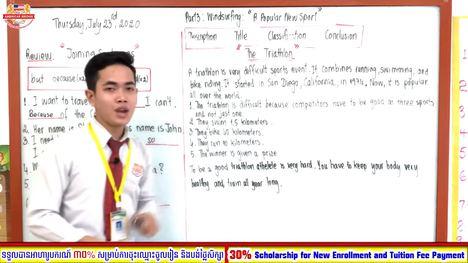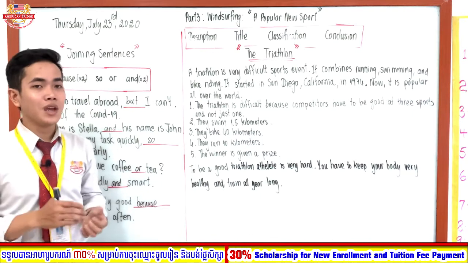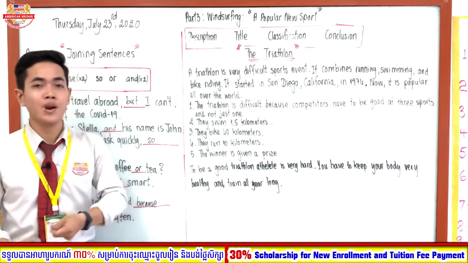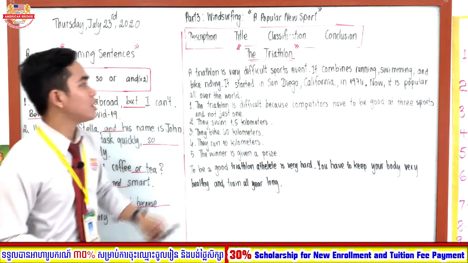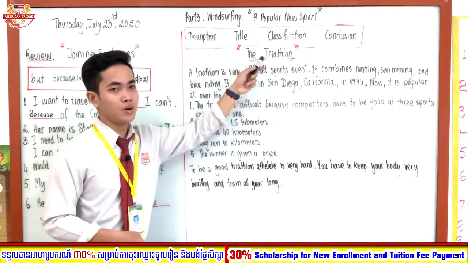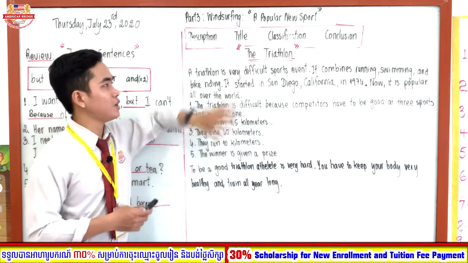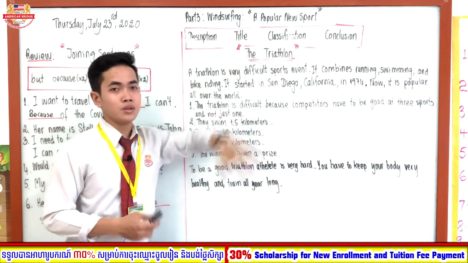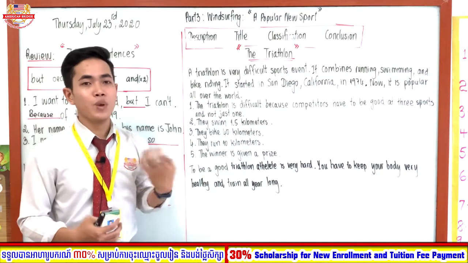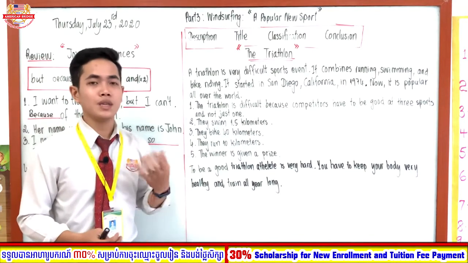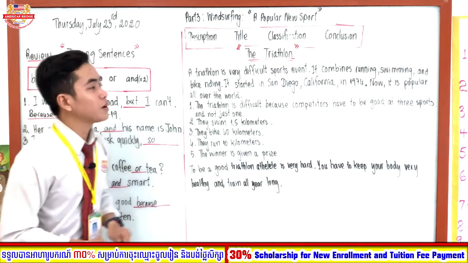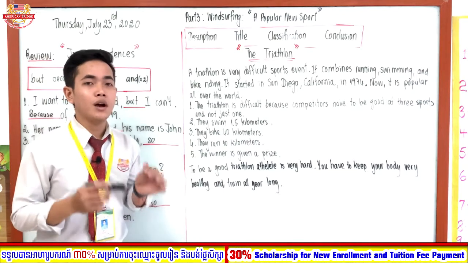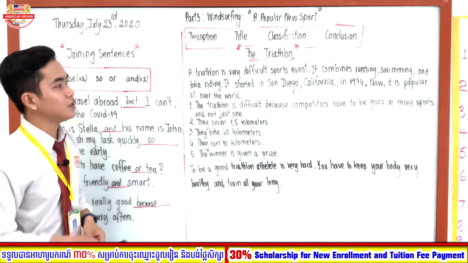So what about classification, everyone? Classification is similar to the orientation part which you learned from our previous video, right? If you meet a topic like this, like the triathlon, the classification refers to the meaning of the title. It means they explain to us what the meaning of our title is, right? So what about conclusion, everyone? Conclusion is the ending part of our paragraph as well. Okay, so now you understand, right?